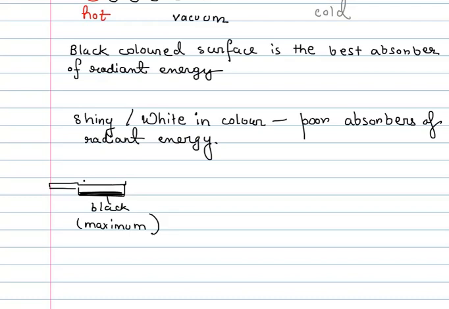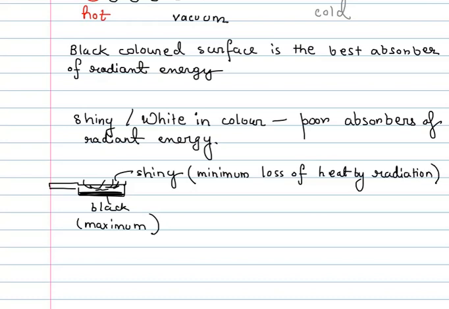But also the inside of the cooking vessel, that is where the food actually gets cooked, is kept shiny, because shiny surfaces are poor radiators, so there is minimum loss of heat by radiation.